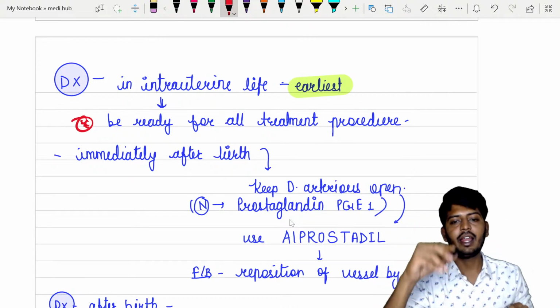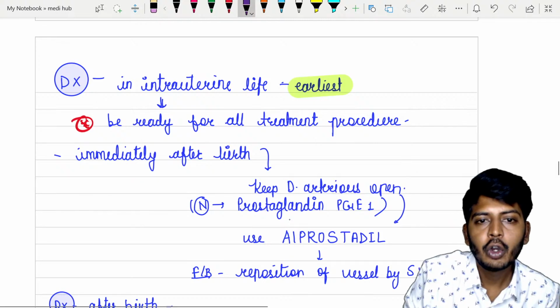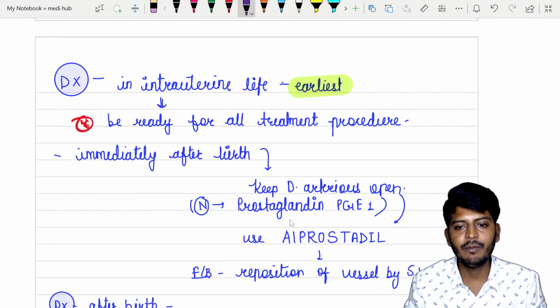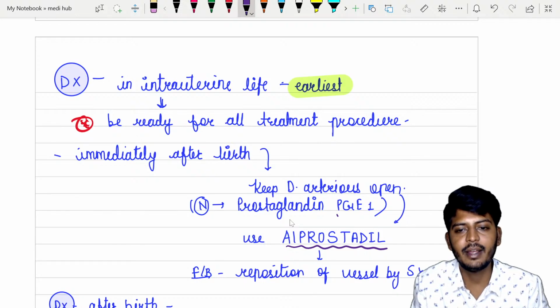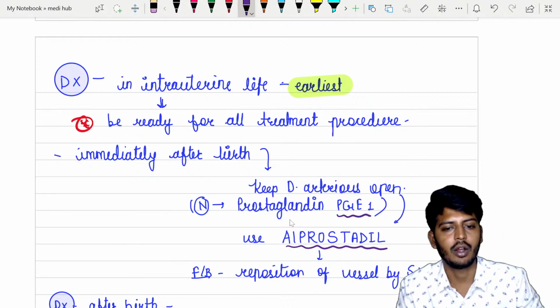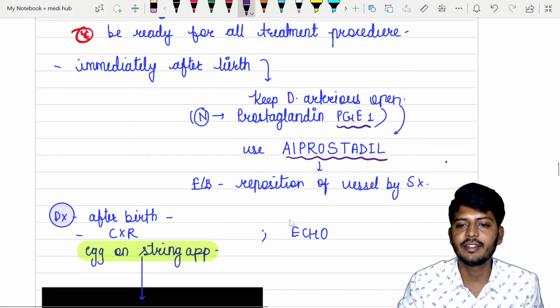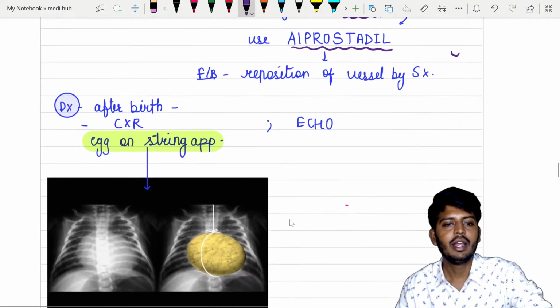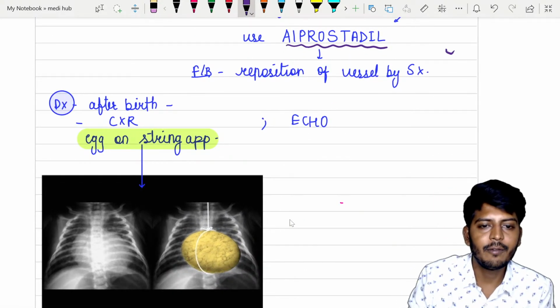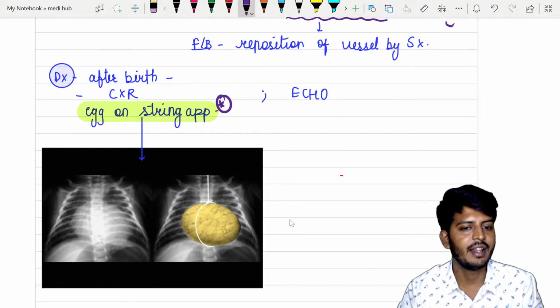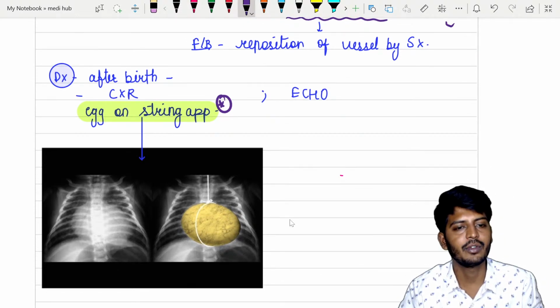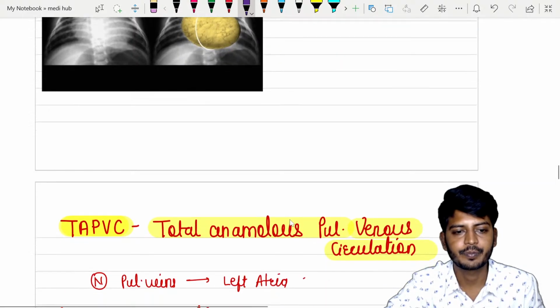Okay, so immediately after the birth, what exactly we are going to do to keep the ductus arteriosus open? We use a drug called alprostadil, it is a prostaglandin E analog, followed by that immediate surgery. Okay, so if you do a chest x-ray, you can find the appearance called egg on a string appearance. Like this appearance can be seen. Okay, diagnosis will be made with the help of an echo.